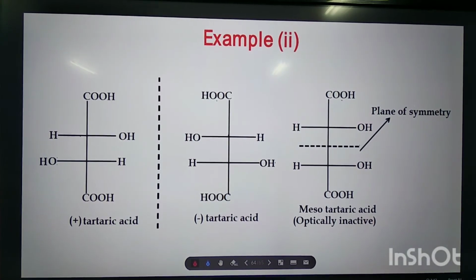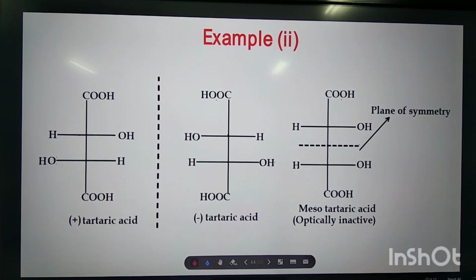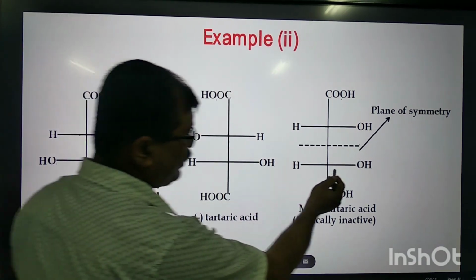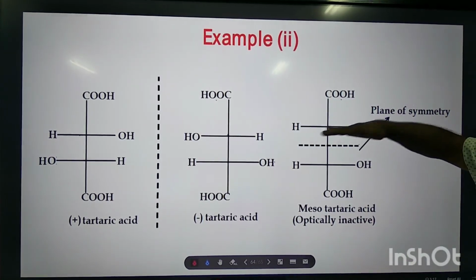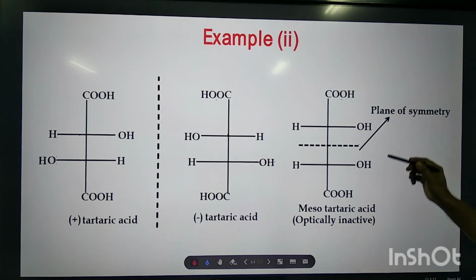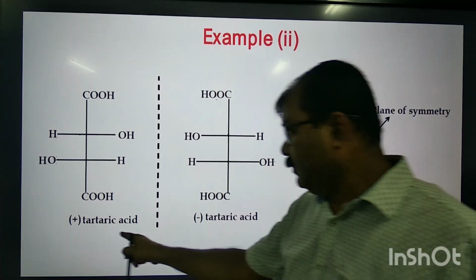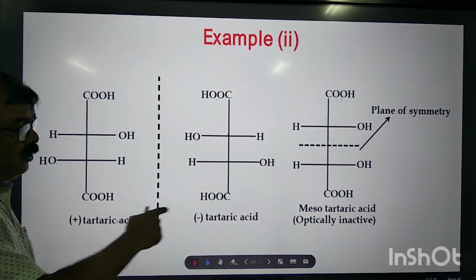Okay. Another example, tartaric acid. You see, tartaric acid exists in 3 stereoisomers: plus tartaric acid, minus tartaric acid, and meso tartaric acid. So, this is plus tartaric acid, dextrorotatory, this is minus tartaric acid. And this one you see, this has got a plane of symmetry. So, this is optically inactive. This is called meso tartaric acid. And these are enantiomers. These are optically active.